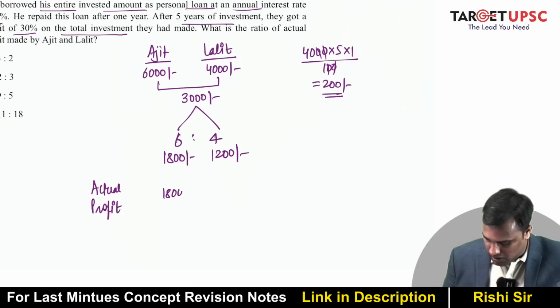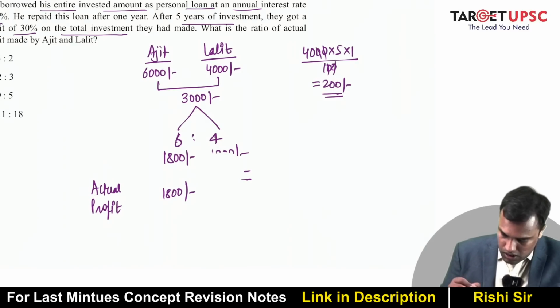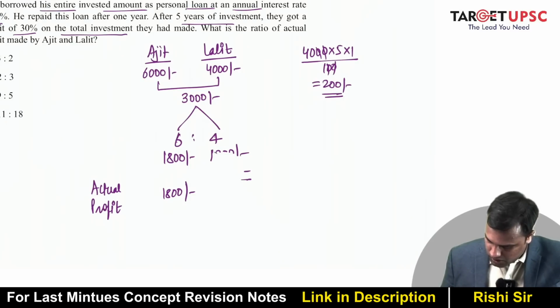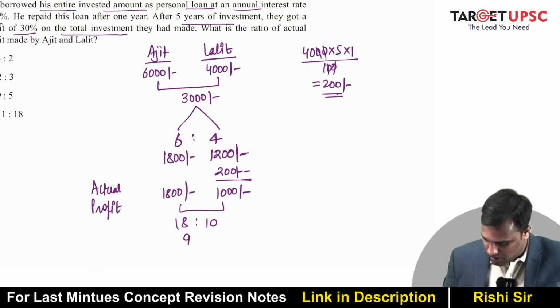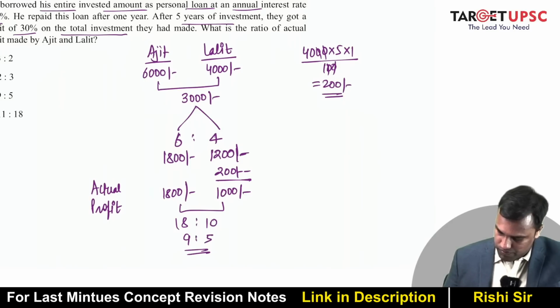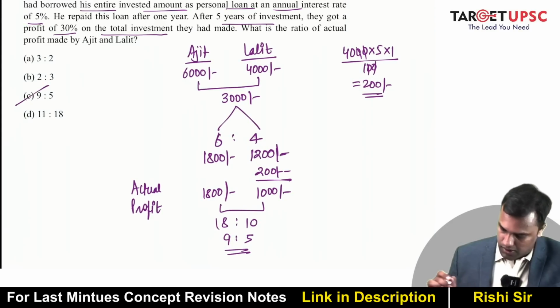This will still be 1,800, but this guy had incurred an interest of 200. This is 1,200 minus 200. So this is 1,000. So what is this ratio? This is 18:10, which is 9:5. So your answer is C.